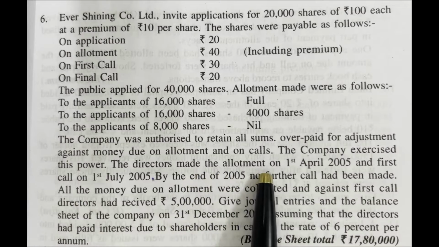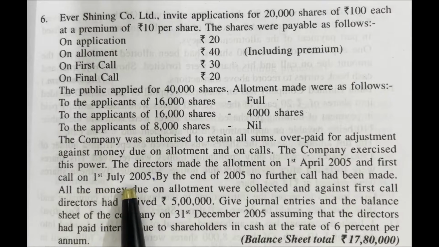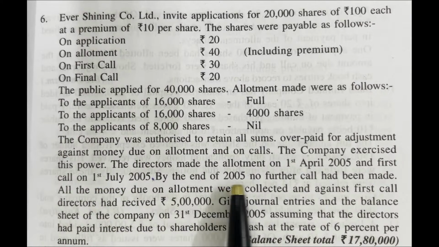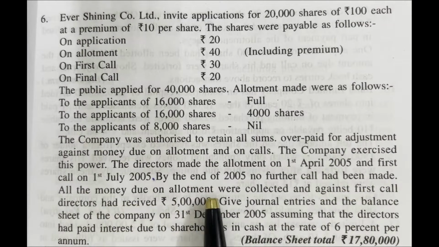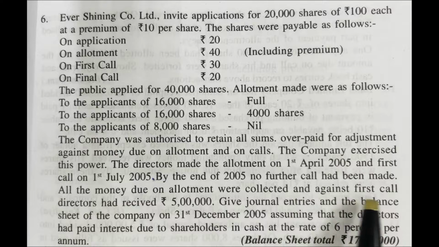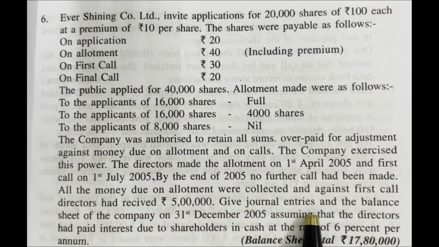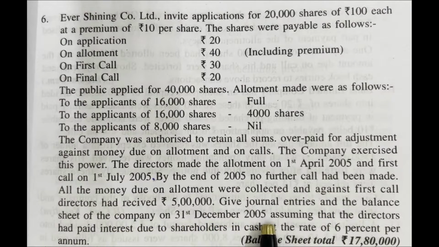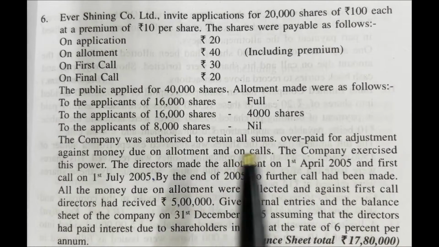The directors made the allotment on 1st April 2005 and the first call on 1st July 2005. By the end of 2005, no further call had been made. All the money due on allotment was collected, and against the first call, directors had received 5 lakh rupees. Give journal entries and the balance sheet of the company on 31st December 2005, assuming that the directors had paid interest due to shareholders in cash at the rate of 6% per annum. This is the problem. Let us see the solution for this.